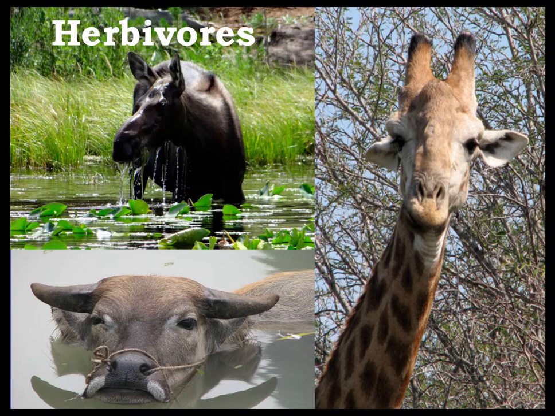Next we have herbivores, which are primary consumers that only eat primary producers. This means they only eat plants. Water buffalo, giraffe, and moose are just a few examples of herbivores.